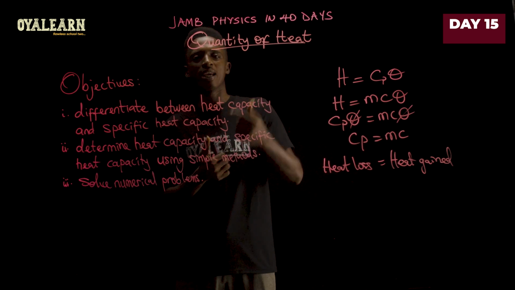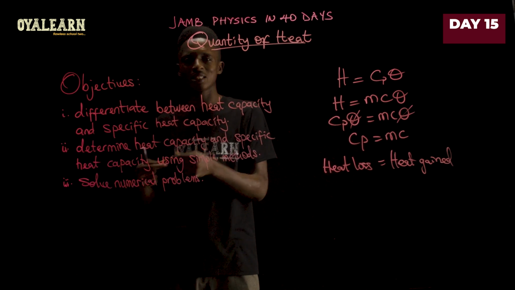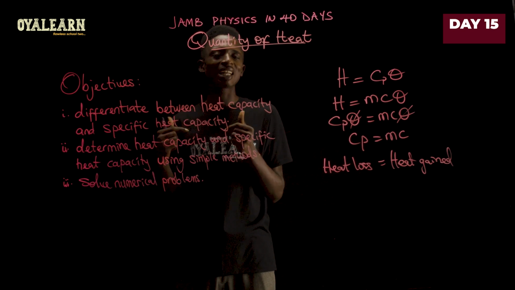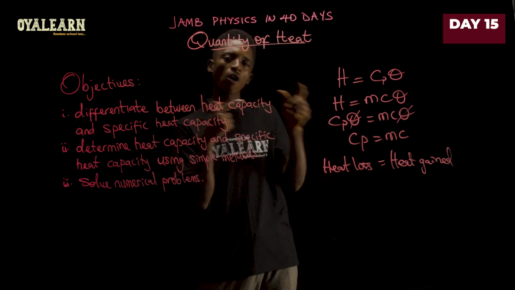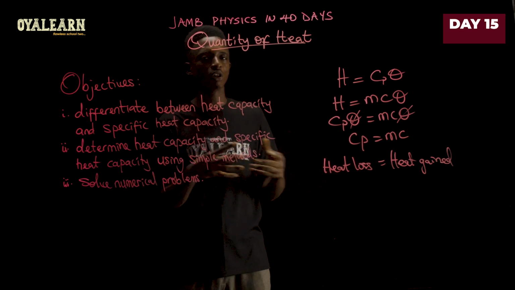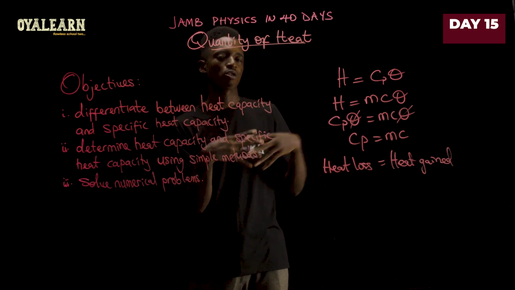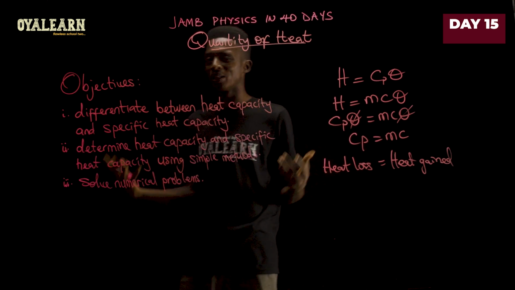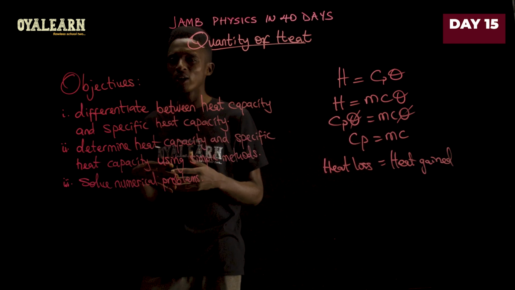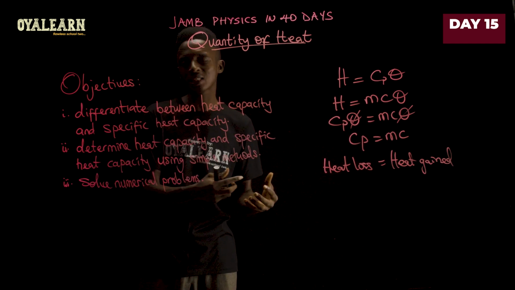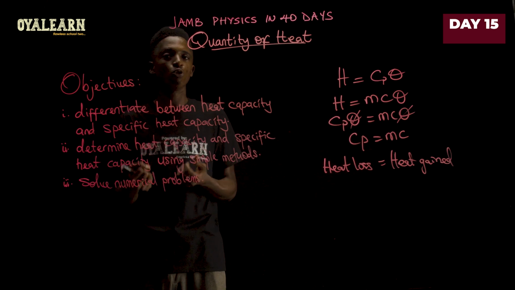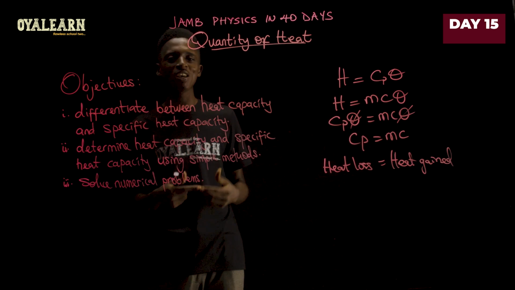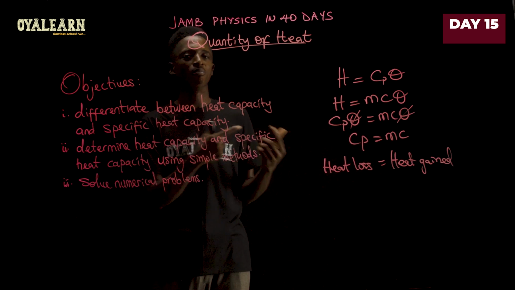Like for example, when you hear a question where a particular hot substance is dropped into a calorimeter containing a liquid, in that case you see that there is a transfer of heat from one to the other by mixing them together. So that would be a method of mixture. And a common one that we do regularly, sometimes even without noticing, is during cold mornings when you mix hot water and cold water so that you can have lukewarm water that you use to take your bath, right? That is also a method of mixtures.